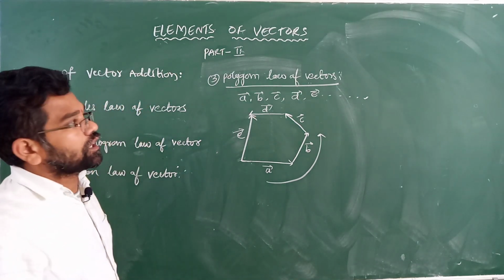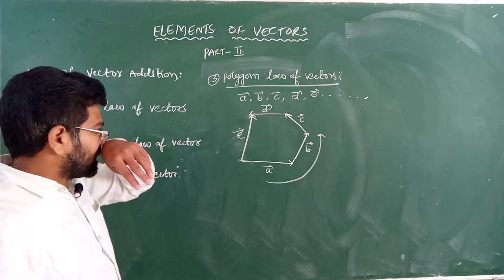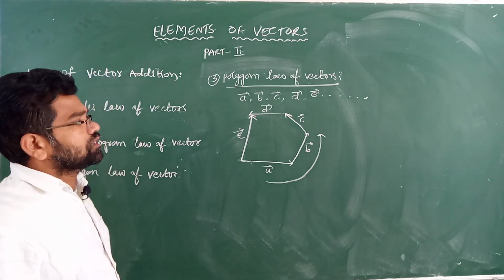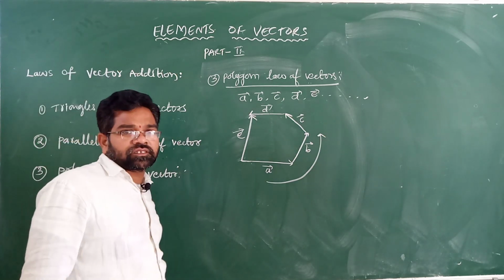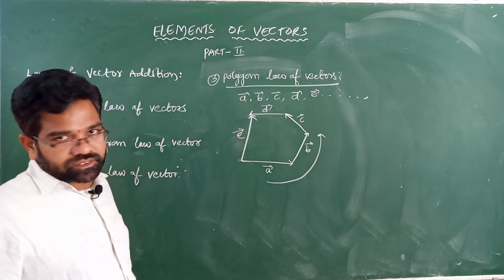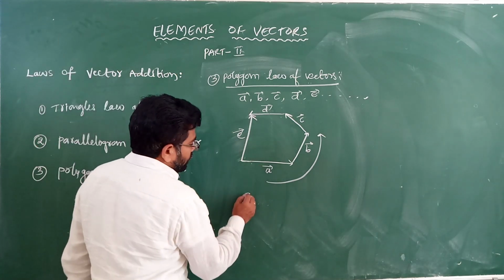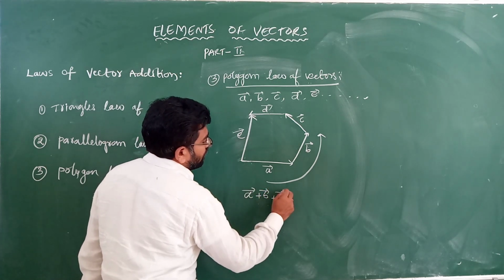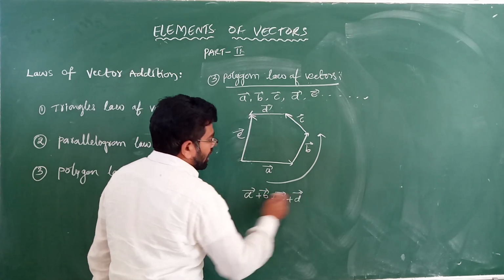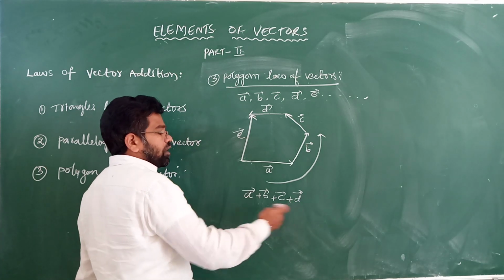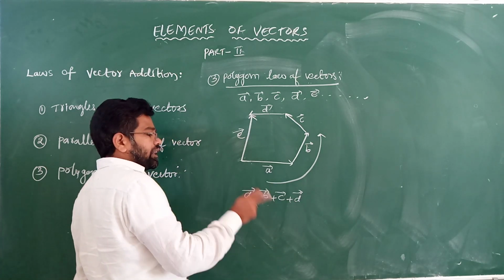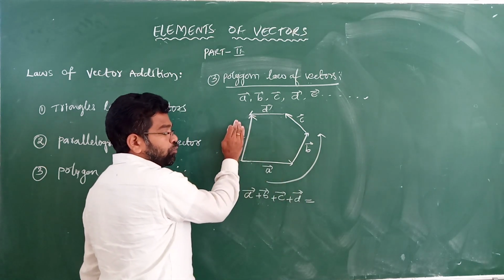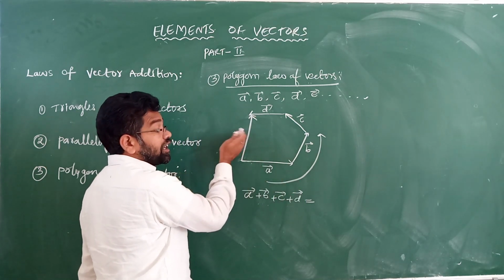Okay, it is called the polygon law of vectors. Suppose we take them in the same order, both are the same definitions, but the direction will be reverse. Here A vector plus B vector plus C vector plus D vector are taken in the same order and represent both magnitude and direction, and the closing side of the polygon represents both magnitude and direction, but taken in reverse order.